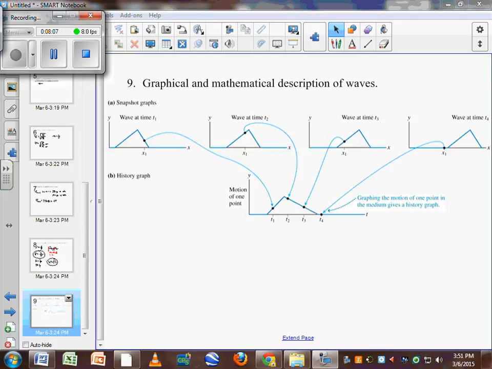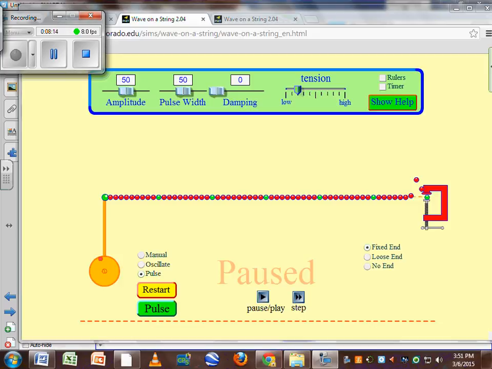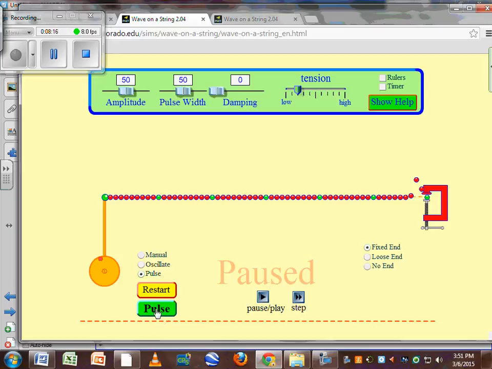So here we're going to look at a wave traveling down a string, just like what we saw earlier. I'm going to send a pulse down this wave. We're going to make it a higher tension. So we're going to restart this, and here we're sending a pulse down. I'm going to pause it. As you saw, that pulse was traveling from left to right.